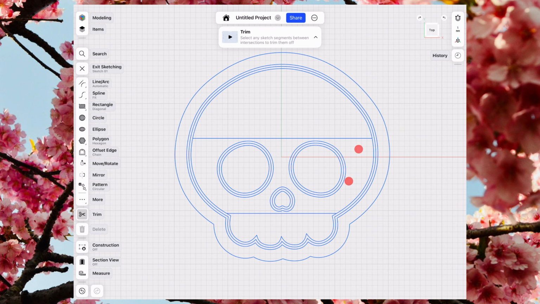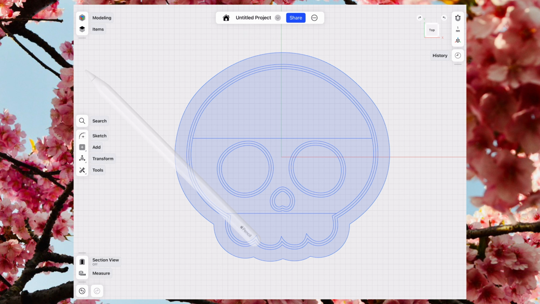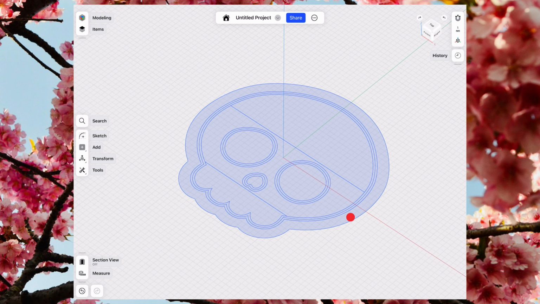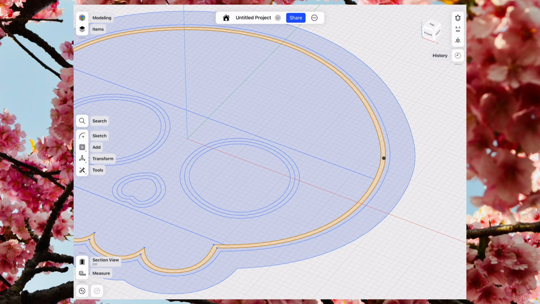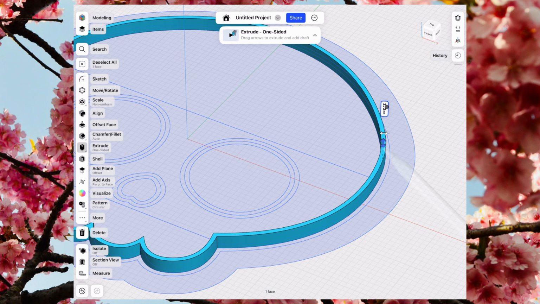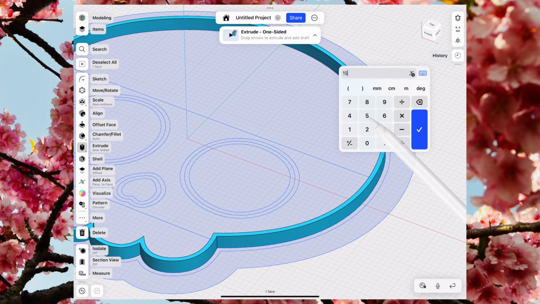Alright, we're ready to extrude the sketch and turn it into a 3D model. To do this, exit the sketch and rotate your view. This will make it easier to select the contour. Zoom in and click inside the first contour you'd like to extrude. I'll begin with the cutting edge and extrude it by 15 millimeters.